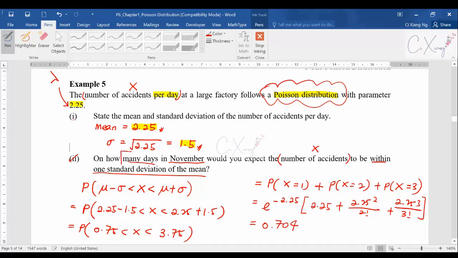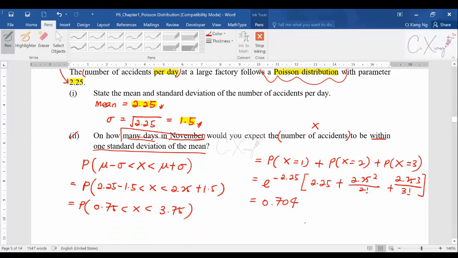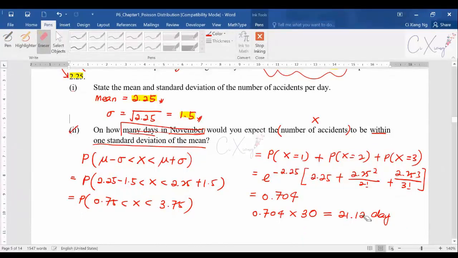But they're asking for how many days in November. They want to know the number of days. They don't want the probability. So to know the number of days, you need to take 0.704 multiplied by 30. In November, there are 30 days, right? And approximately you have 21.12 days in November where the number of accidents is between these two values. If you want, you can keep it as 21.1 days. For me, I will just write out 21.1, 3 significant figures.